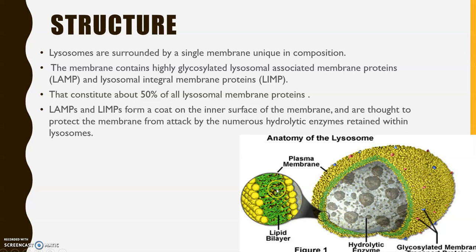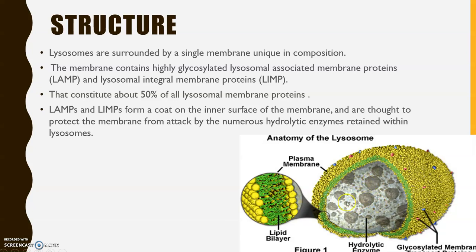The proteins which are integrated in the lysosomal membrane are called lysosomal integral membrane proteins. We can abbreviate it as LIMP. They constitute about 50% of all the lysosomal membrane proteins. And LAMP and LIMP form a coat on the inner surface. This is the outer surface and this is the inner surface of the membrane, and these proteins are thought to prevent the lysosomal membrane from the attack of hydrolytic enzymes which are found inside.